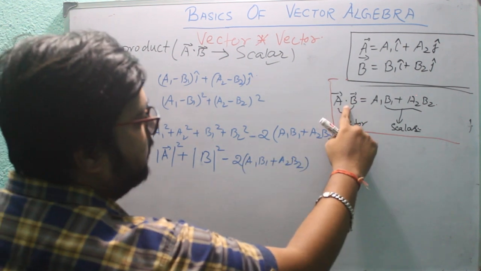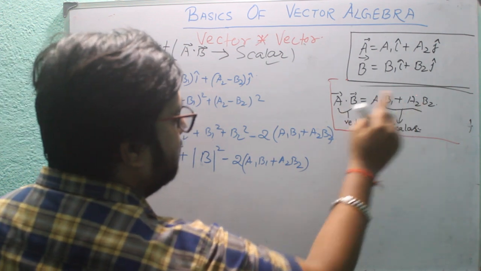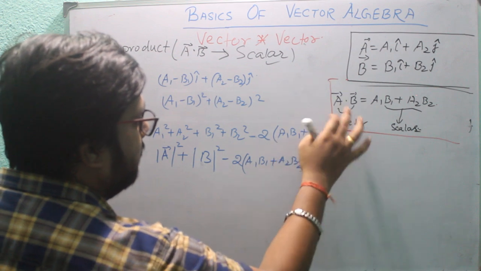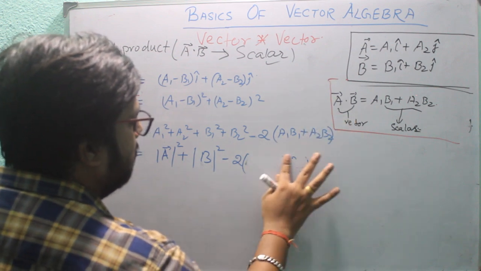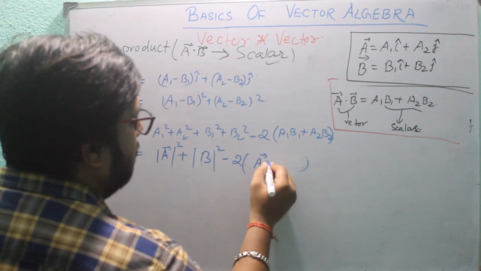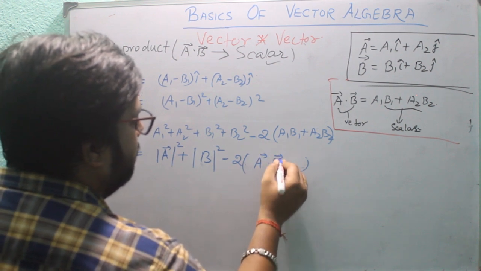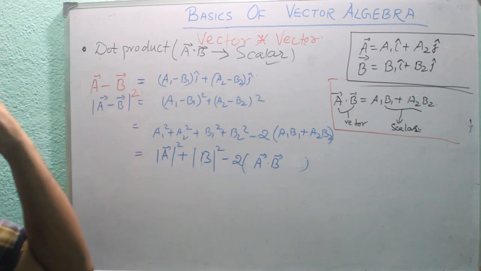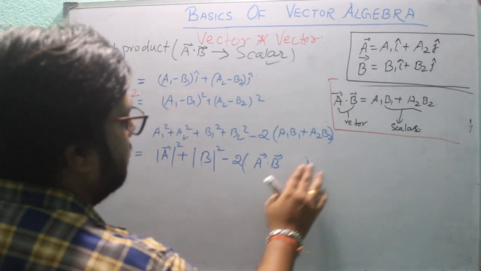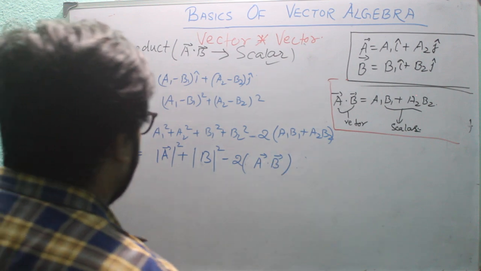Now here comes minus 2 (A1 B1 plus A2 B2). Just see here, what is A dot B? It is A1 B1 plus A2 B2. So we can write it here as A dot B.